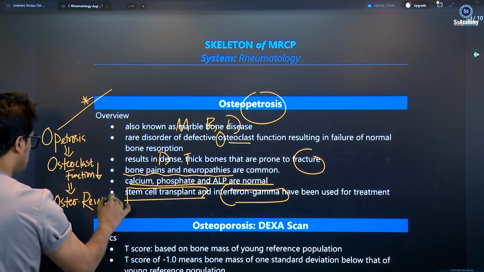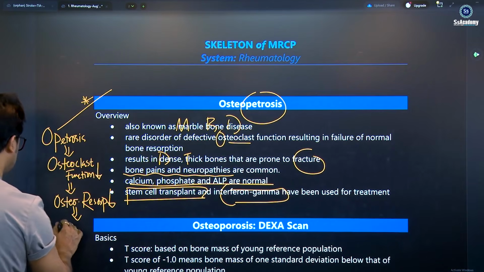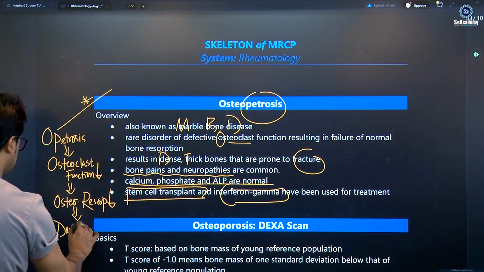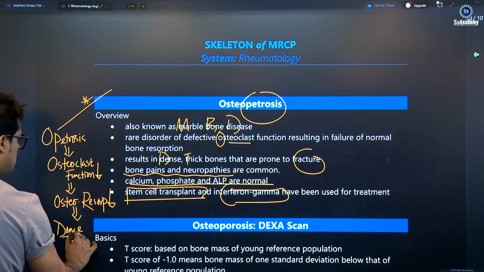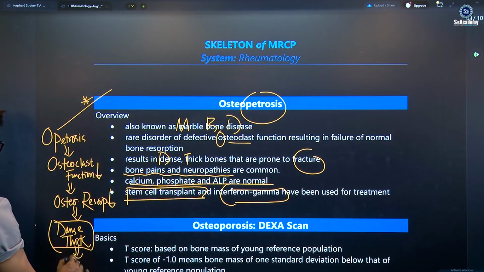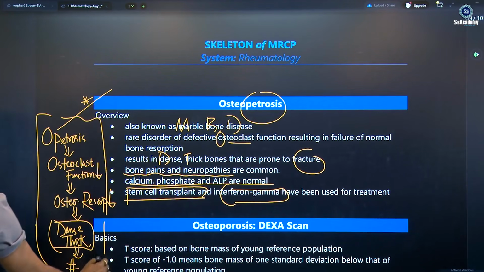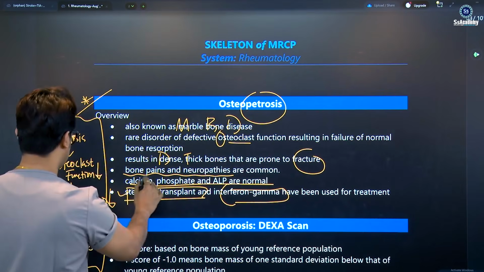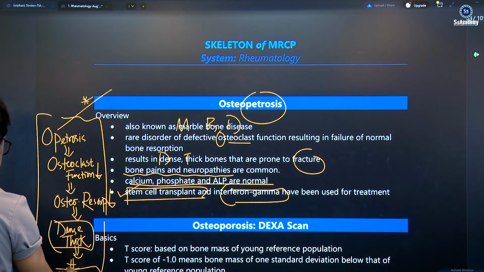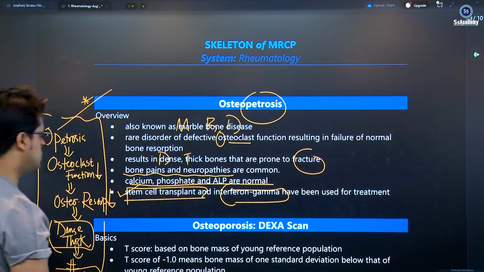So there will be no resorption, but definitely the bones will be dense, thick bones, which leads to fractures. Yes, my dear. So these are the features of osteopetrosis. In that case, we say stem cell transplantation or some gamma interferon can be used for osteopetrosis.